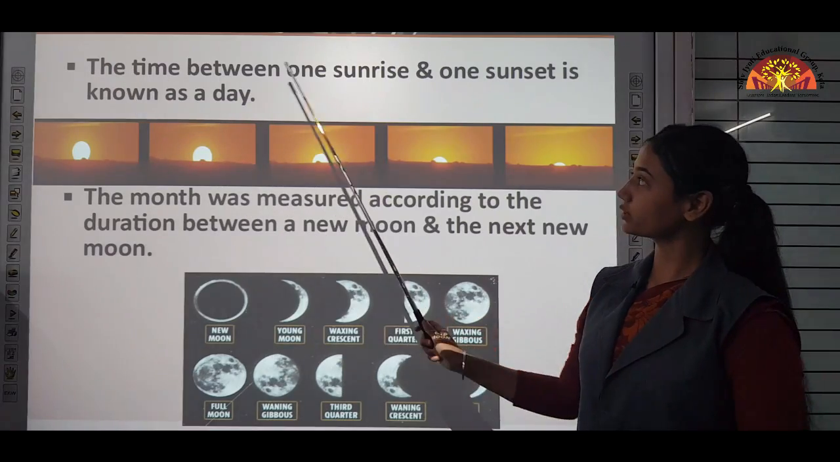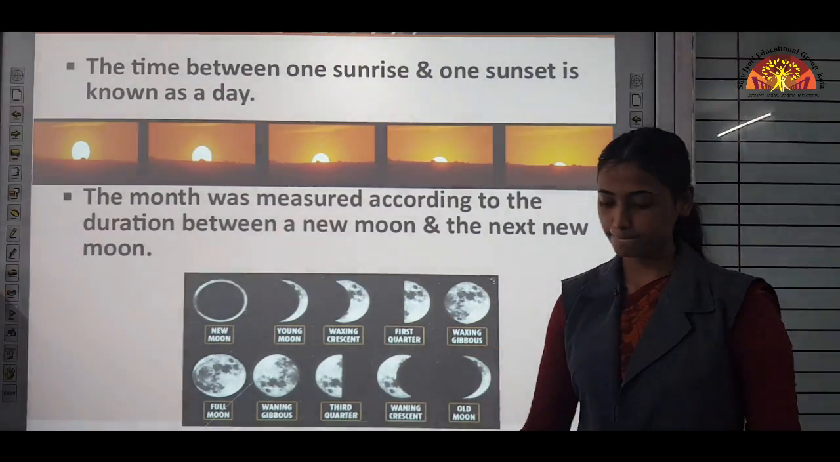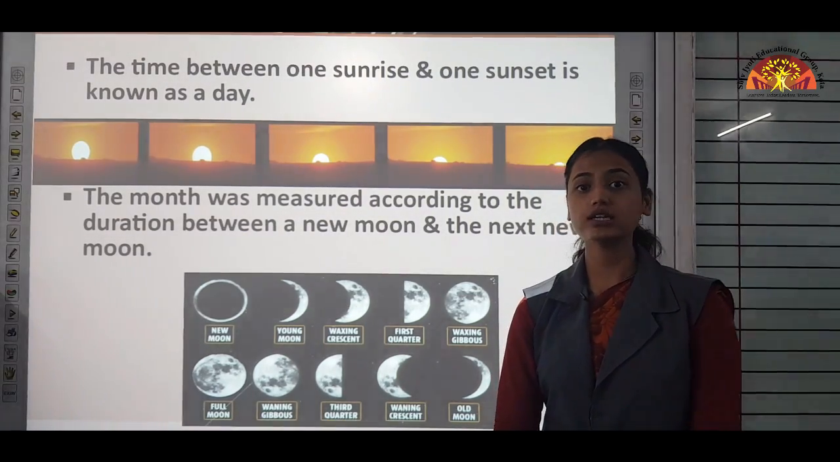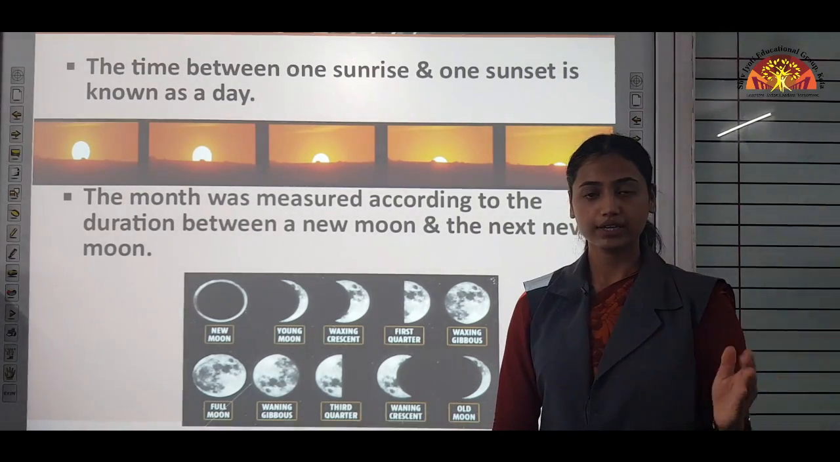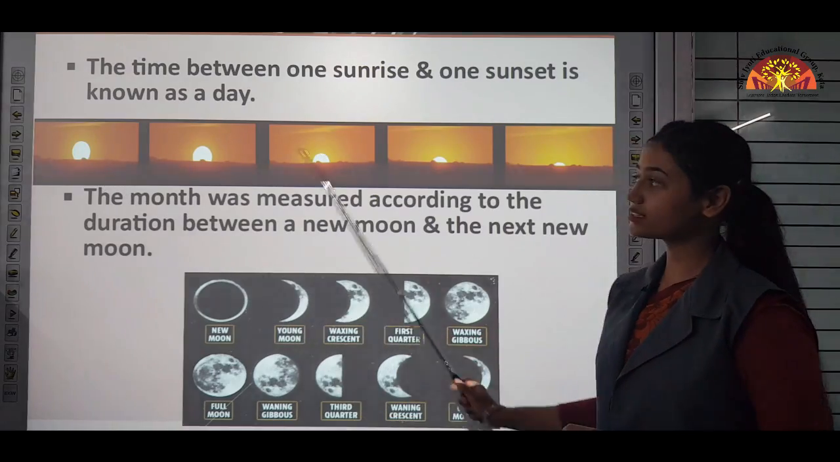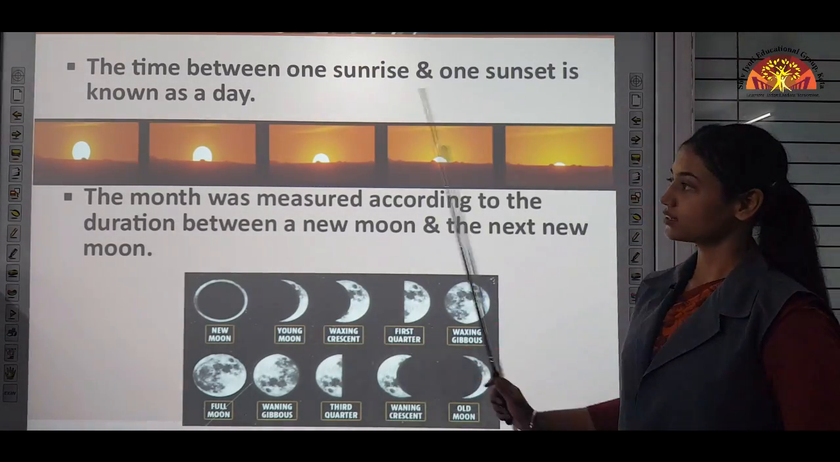The time between one sunrise and one sunset is known as a day. We know how many hours are present in a day: 24 hours. In earlier days they didn't have watches, so they used this event of sunrise and sunset.